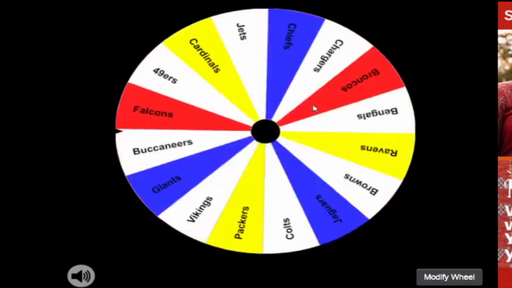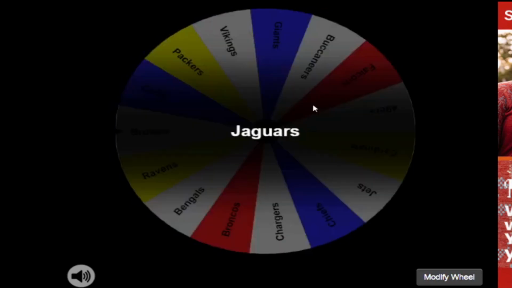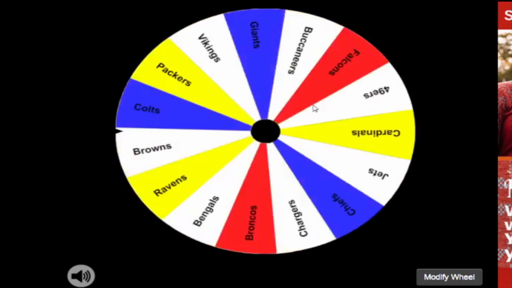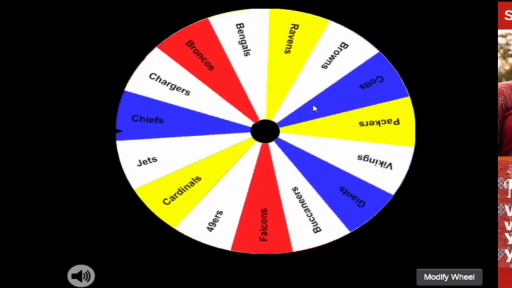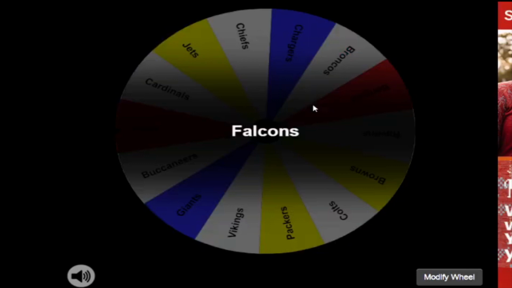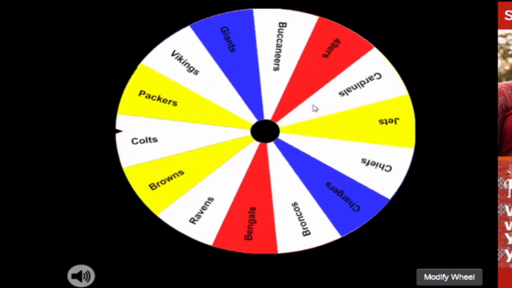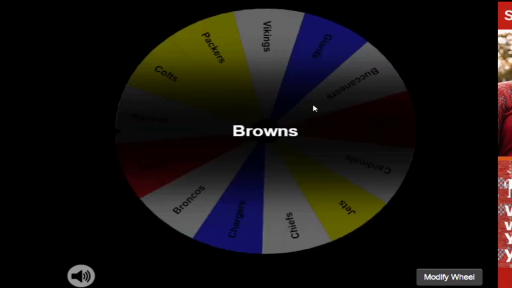Number 17 seed, that is going to be the Jaguars, which is definitely not even close to that spot right now. This should probably be 31 if I'm being realistic to a real bracket. Well, actually, we'll do a real bracket at the end of the season. That'll be like the 32 team bracket. Number 18 seed will be the Atlanta Falcons. Number 19 incoming. We've already made it to almost 20. So our number 19 seed is going to be the Browns.